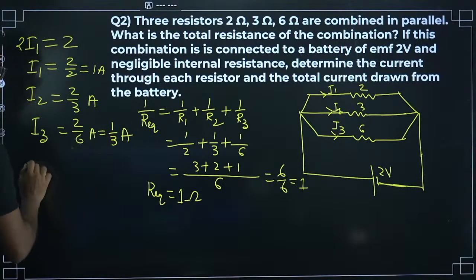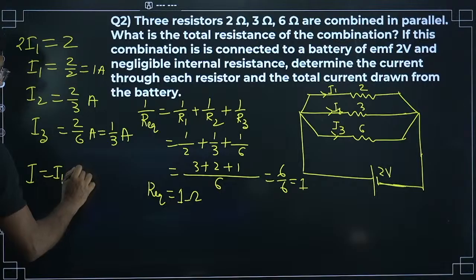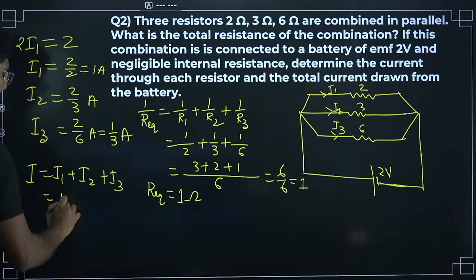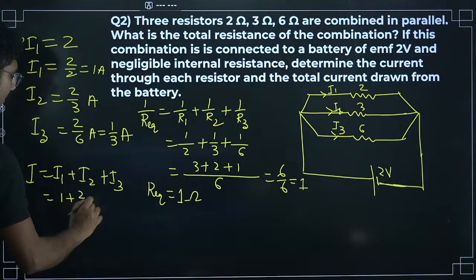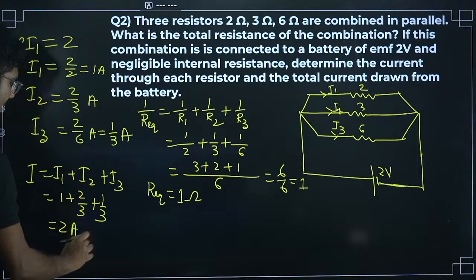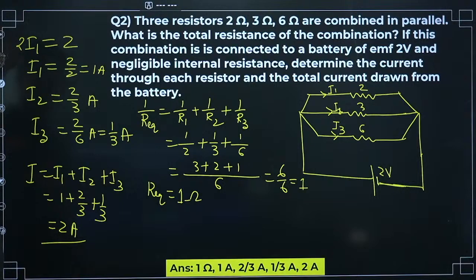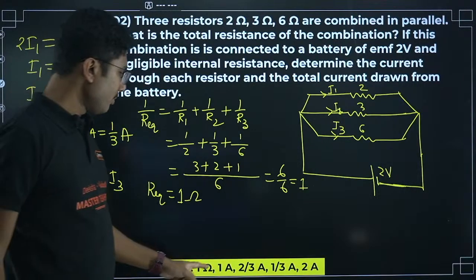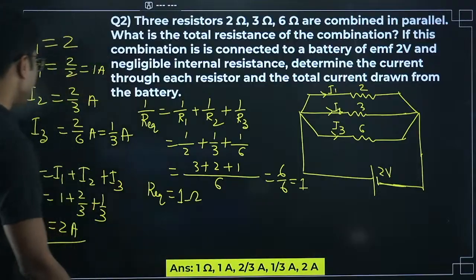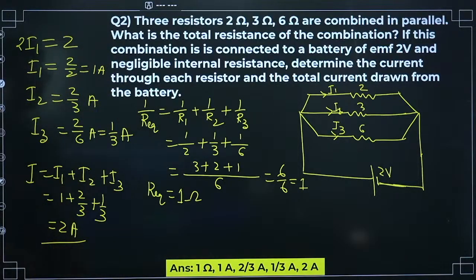ampere. So what is the total current? Total current I equals I1 plus I2 plus I3, which is 1 plus 2 by 3 plus 1 by 3, which will be 2 ampere. So this is how you solve it. So 1 ohm, 1 ampere, 2 by 3 ampere, 1 by 3 ampere and 2 ampere. You have to answer all these parts to get full marks. Okay, then only you will get full marks.